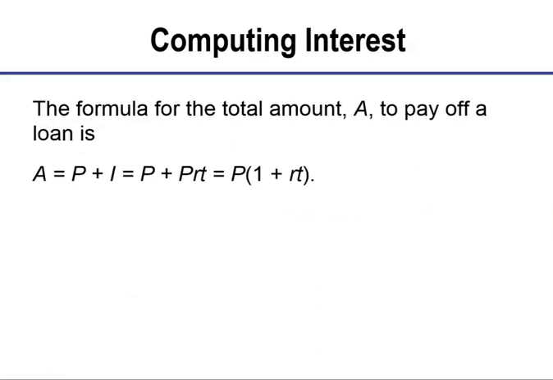Now here you see a formula for the total amount. Remember the formula we had earlier, I equals PRT, is just interest. What if you want to know the total amount of the loan? That would be your principal, the amount that you owe, plus the interest that you need to pay. Then they substitute in for I your PRT.